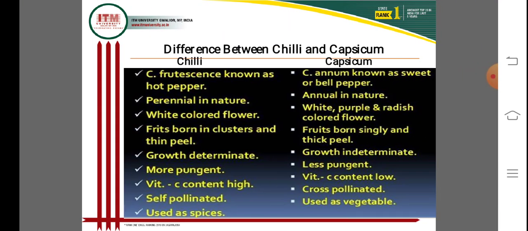What is the difference between chili and capsicum? Chili is botanically Capsicum frutescens, also known as hot pepper, and capsicum is botanically Capsicum annuum, known as sweet or bell pepper.